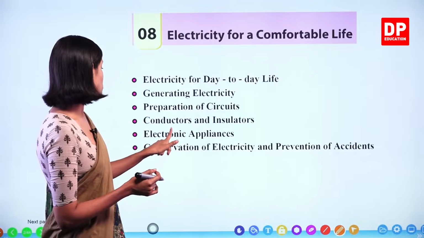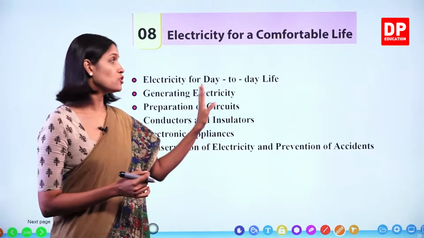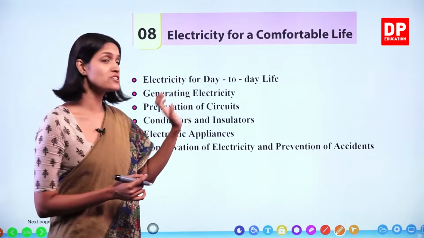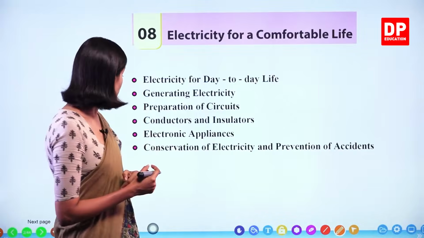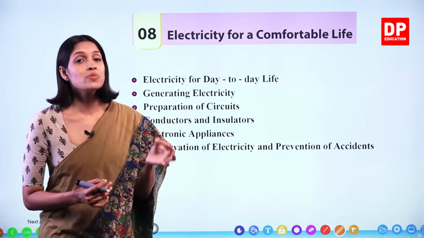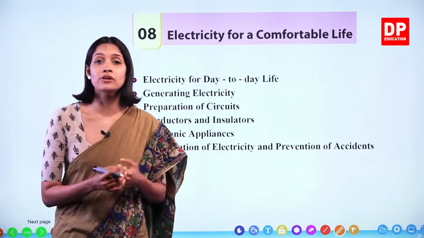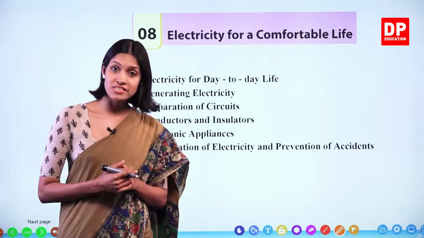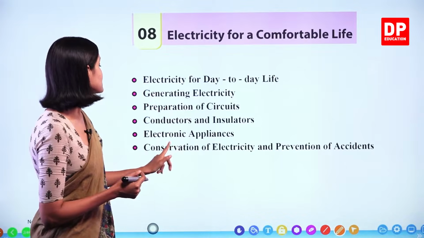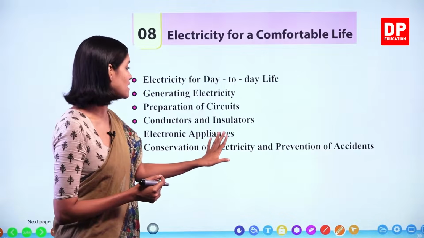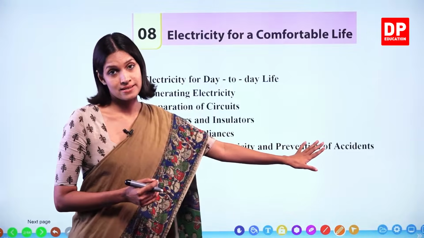And then electronic appliances. Not only electrical instruments, we are going to learn about some electronic appliances too. So there we are going to learn what are the special components we need in order to make these electronic circuits, okay? And finally, we are going to learn conservation of electricity and prevention of accidents.